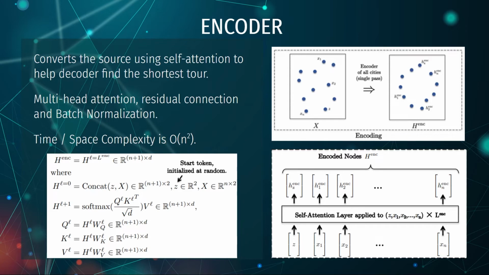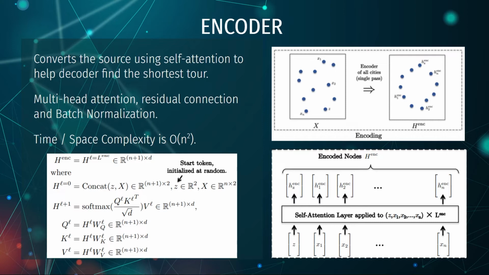Now, talking about the encoder part, the set of points in a 2D space that we have as source would be converted using self-attention into a representation that would make it easier for the decoder to find the shortest path. The encoder utilizes multi-head attention, residual connections, and batch normalization. A dummy node Z is also inserted as a start token. The memory and time complexity of this process is order of n square.